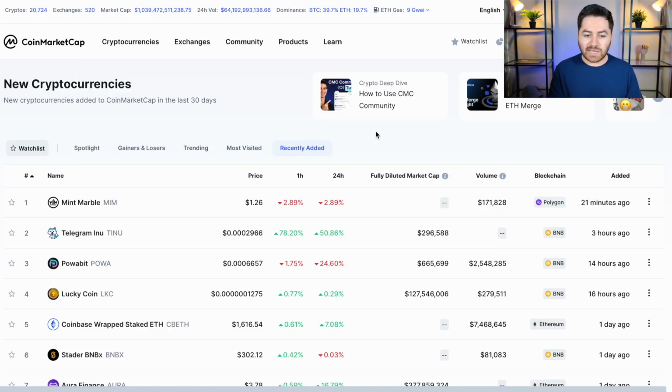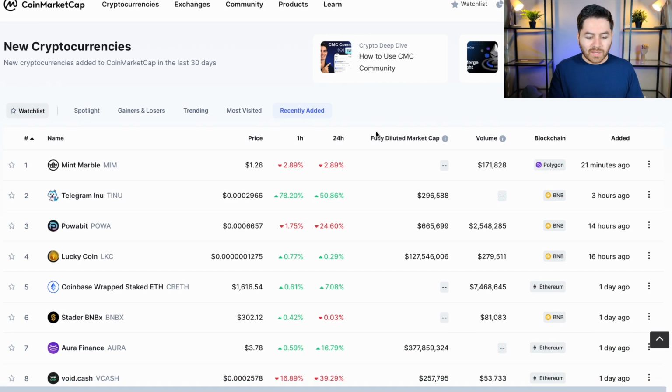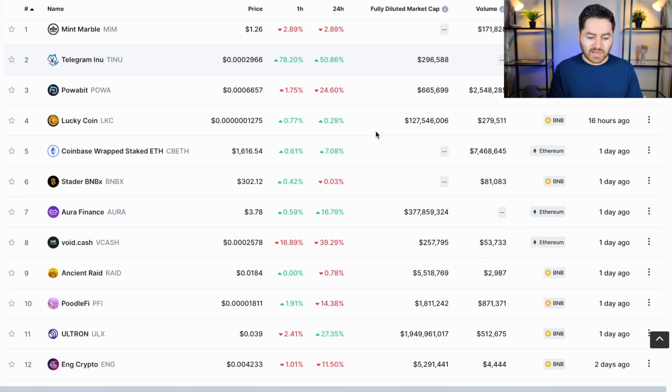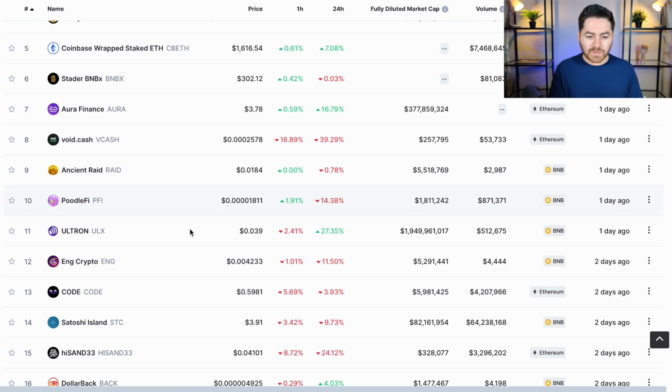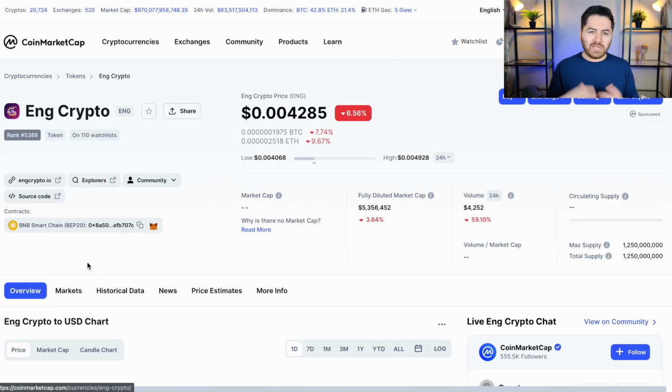The first basic step is to go onto a price tracker website such as CoinMarketCap or CoinGecko and look at that crypto. To give you guys a real example, I'm just going to be randomly picking a crypto so we can take a look at it. I'm going to go to the recently added on CoinMarketCap, and in here let's say that I pick ENG crypto. So that person talks about the ENG crypto, how it's going to yield you 100x returns. So you go into the page and get a basic idea.